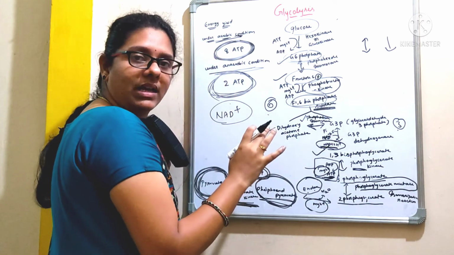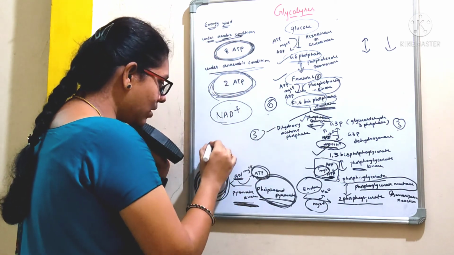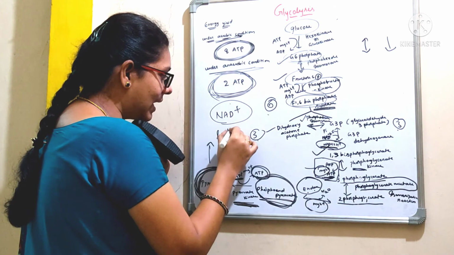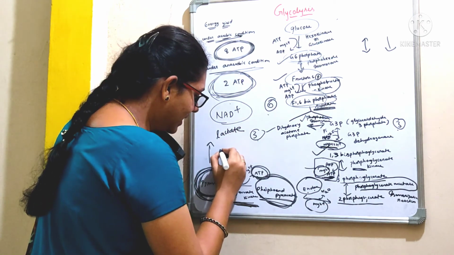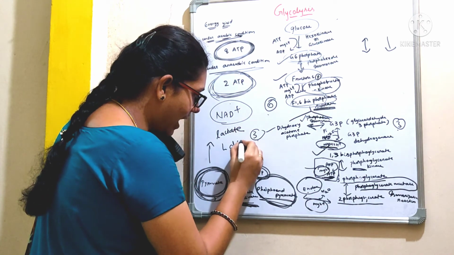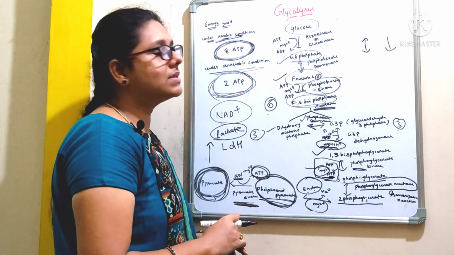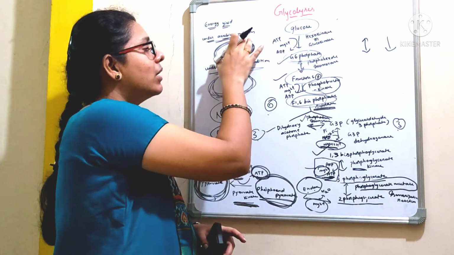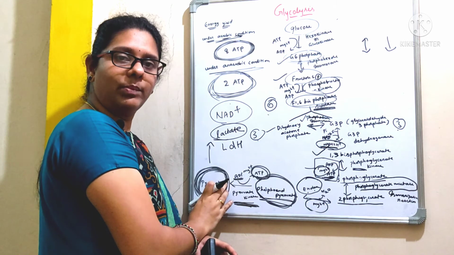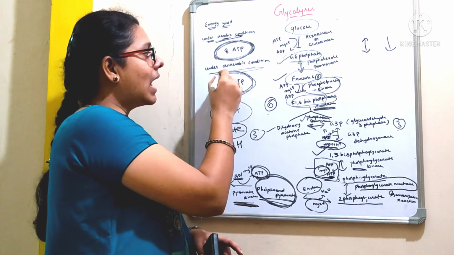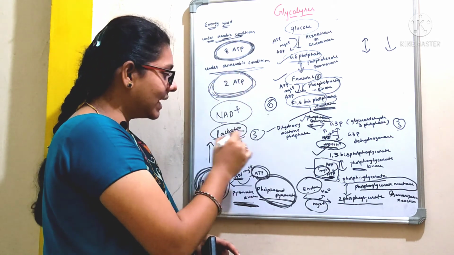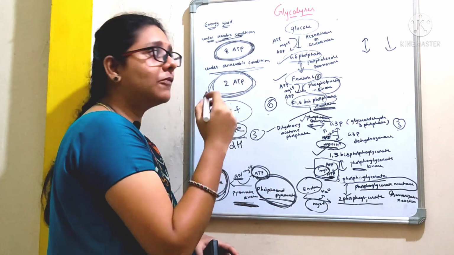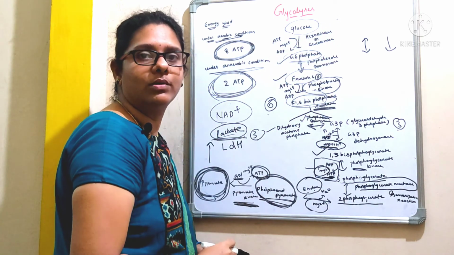And that is achieved by the conversion of pyruvate to lactate by the enzyme lactate dehydrogenase. That is the reason I told you that under aerobic conditions pyruvate is the end product formed, whereas under anaerobic conditions lactate is the end product formed after the breakdown of glucose.